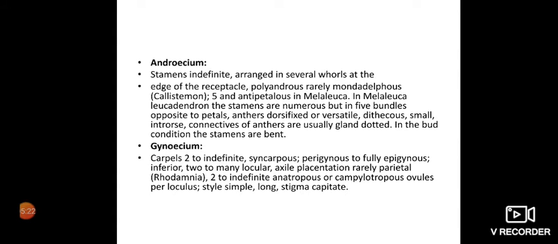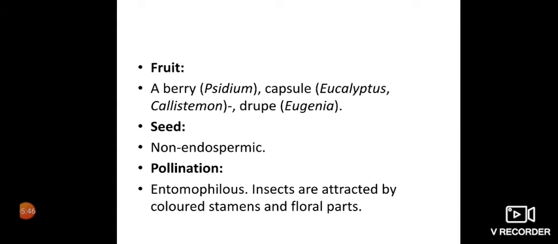Now the gynoecium, carpels are 2 to indefinite, syncarpous, perigynous to fully epigynous, inferior, 2 to many locular, axile placentation, rarely parietal, as in Rhodamnia, 2 to indefinite anatropous or campylotropous ovules per loculus. Style is simple, long, stigma is capitate. Now the fruit is a berry as in Psidium, capsule in Eucalyptus and Callistemon, drupe in Eugenia. Seed is non-endospermic. Then pollination is by insects, entomophilous. Insects are attracted by colored stamens and floral parts.